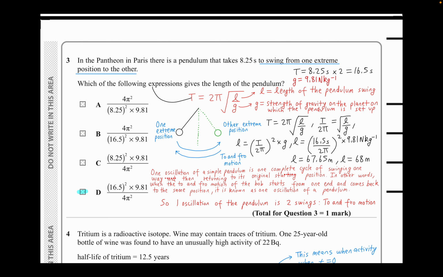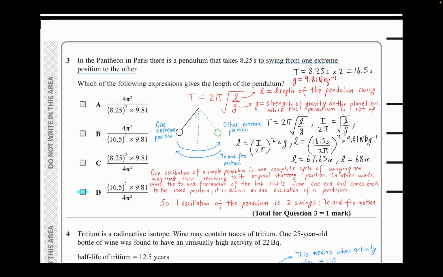Now over here, I've just written down the formula we'll be using. Remember, you'll be given the formula sheet in your exams, so remember to check that thoroughly. Time is equivalent to 2 pi square root L by G. Now what is L? L is the length of the pendulum swing. I'm not talking about half of it, I'm talking about the full thing, from one extreme position to the other extreme position. Many people tend to mistake that with just one part of it.